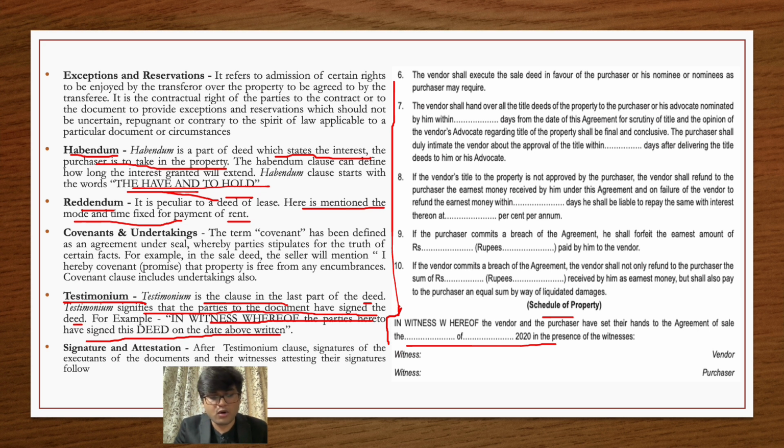However, the description of title deed, description of parties, name and place of the deed, recitals, this testatum clause, testimonium clause, these clauses you should learn by heart because these will be common in most of the agreements that you will draft. Other than this is the signature and attestation clause. Basically, the parties will sign this agreement in presence of the witness. The witness will also sign this contract.